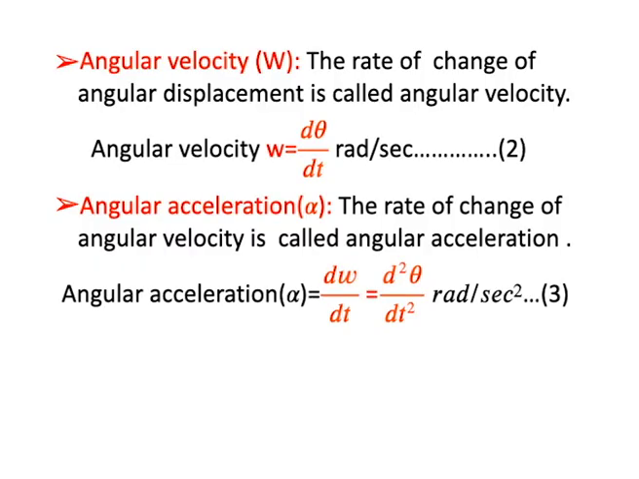And another one, angular acceleration, with the symbol alpha. The rate of change of the angular velocity is called the angular acceleration. Angular acceleration alpha is equal to d omega by dt, where omega is the angular velocity. Since omega is equal to d theta by dt, differentiating again gives d square theta by dt square. So alpha is equal to d square theta by dt square. What is the unit of angular acceleration? Radians per second square, because of the t square, the unit is seconds square. This is the angular acceleration.